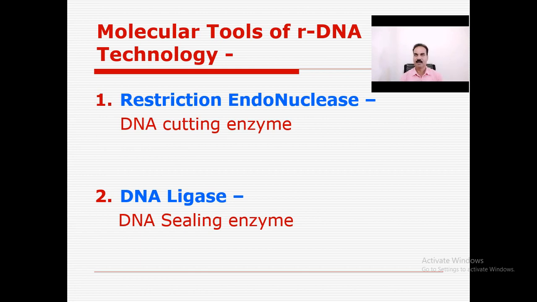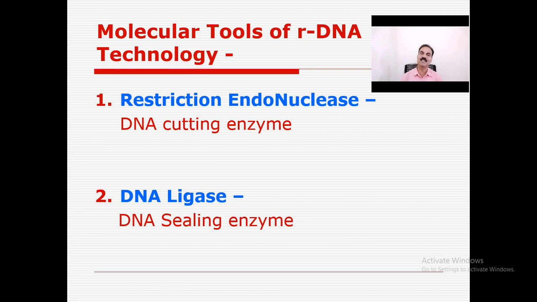For example, some specific restriction enzymes can form a blunt end on both sides, or a sticky end on both sides, or a sticky end on one side of the DNA fragment and a blunt end on the other side. That depends upon the action of the restriction enzymes, which restriction enzymes are used for cutting the DNA fragment.